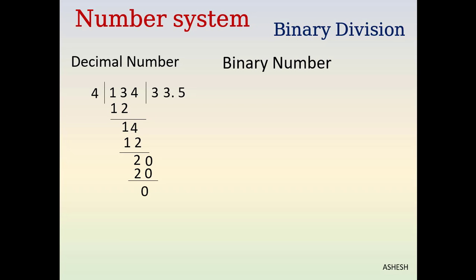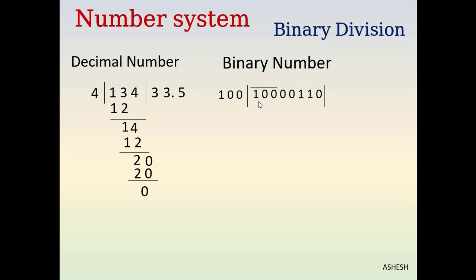Now let's see what will happen in binary. Our divisor is 100 and our dividend is 10000110. Here our divisor has 3 digits. Now we have to take 3 digits from the dividend.